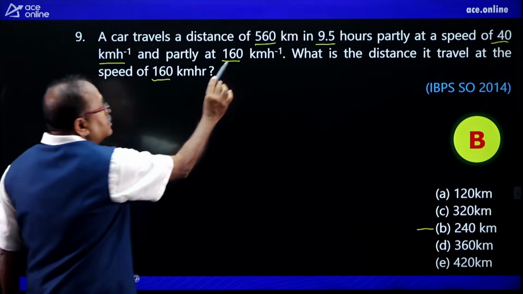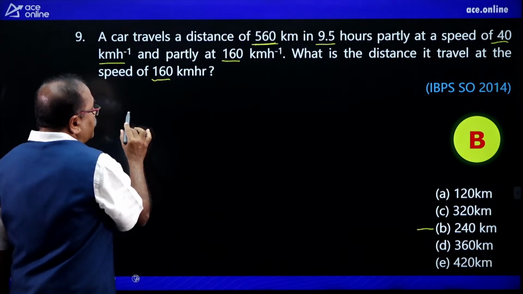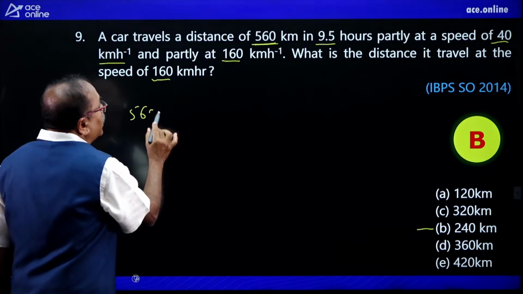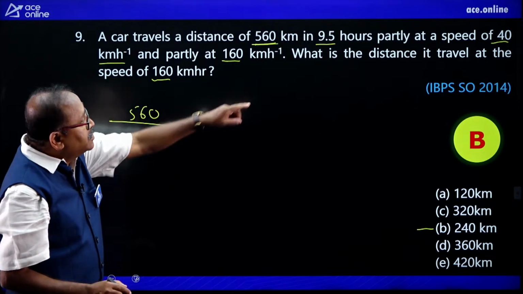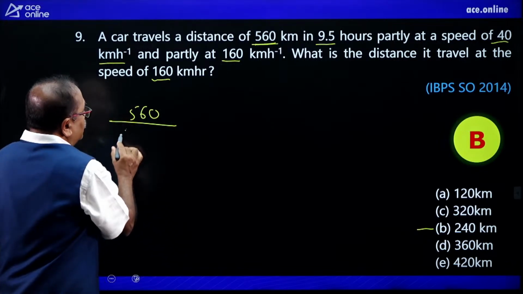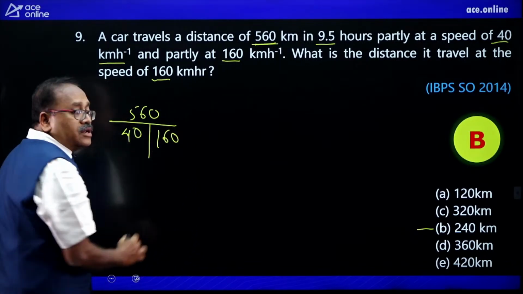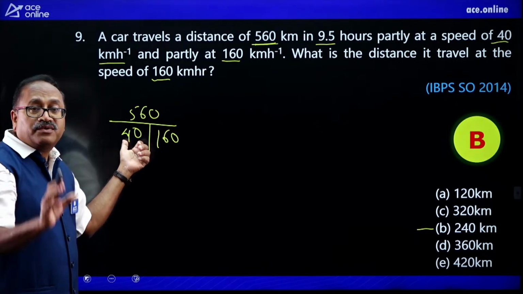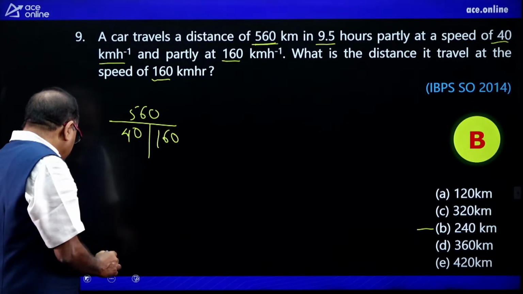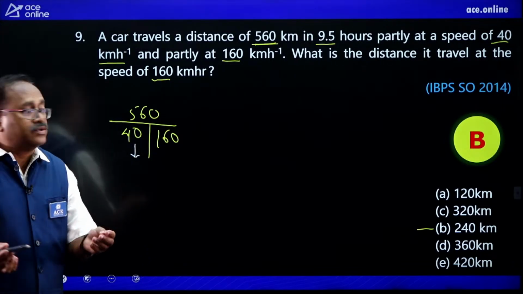Here 450. Did you apply the same method? Divided by 40 in one case and divided by 160 in another case. If the whole distance is covered at 40 km per hour, then what will be the time? There are multiple ways to answer this question.